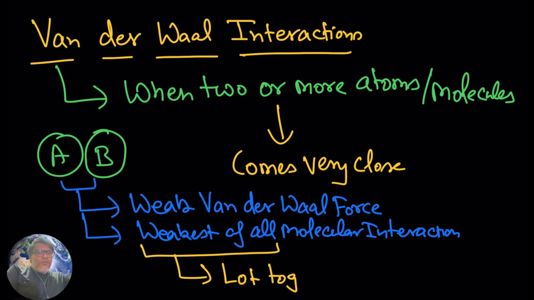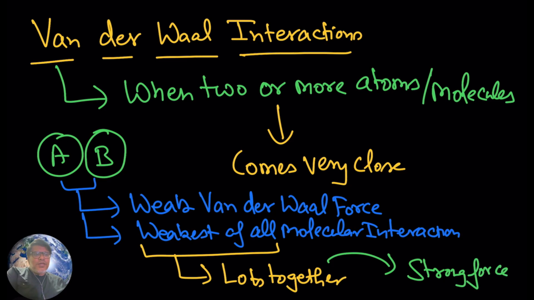Yes, they are weak, but when they are present together in large numbers, I have told you, don't underestimate someone because they are weak. When there are a lot of van der Waals interactions, yes, they can also create a strong force. Now here I just want to give you one good example. Just have a look.